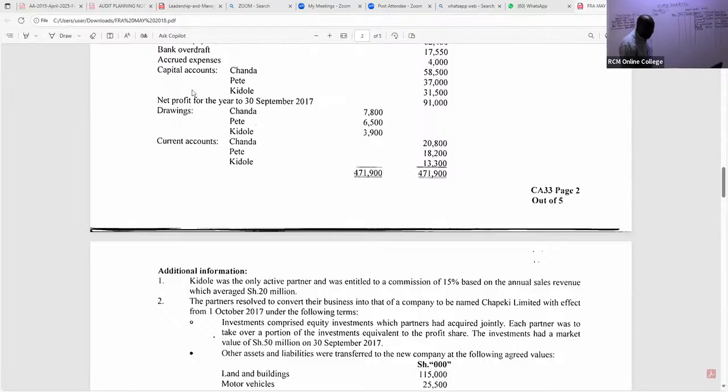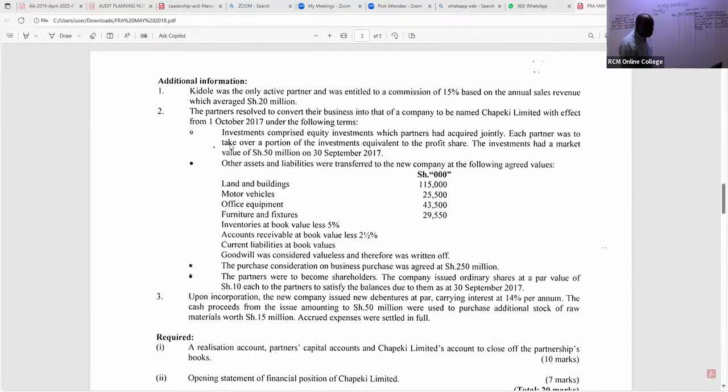So as you proceed, they also come and tell you there was inventory. So when you look at inventory, they're trying to tell you something that can confuse you. Book value, don't go for that. Once you establish from this note that inventories were taken over by the new company that was formed from this partnership, you go back to the net book value.